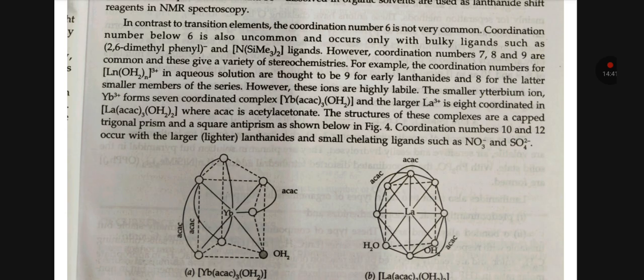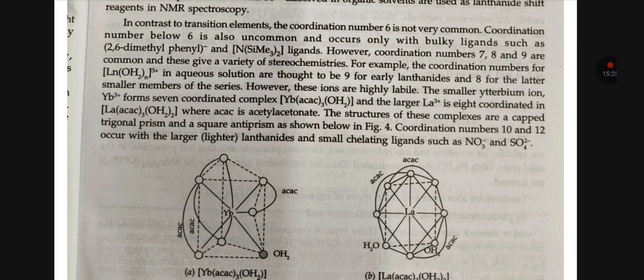For example, the coordination numbers for [Ln(OH2)n]3+ in aqueous solution are 9 for early lanthanoids, and 8 for later members of the series. However, these elements are highly labile. The structures of these complexes are capped trigonal prism and square antiprism, as shown below. Coordination numbers 10 and 12 occur with larger lanthanoids and small chelating ligands such as NO3- and SO4 2-.